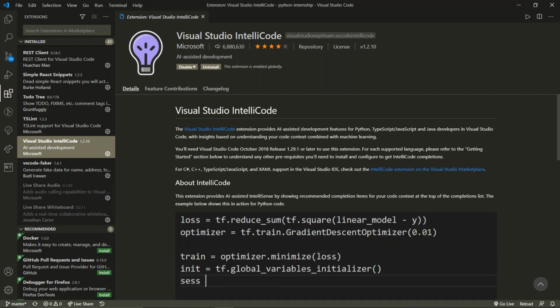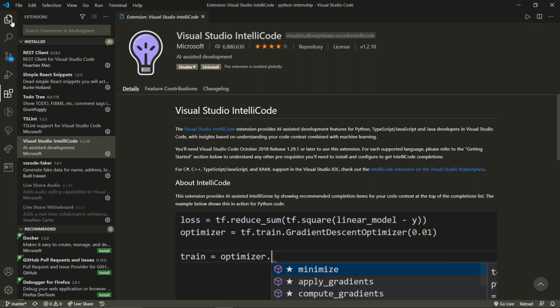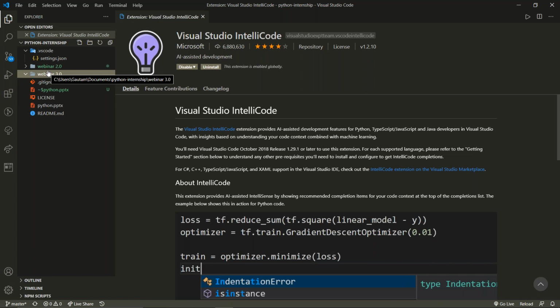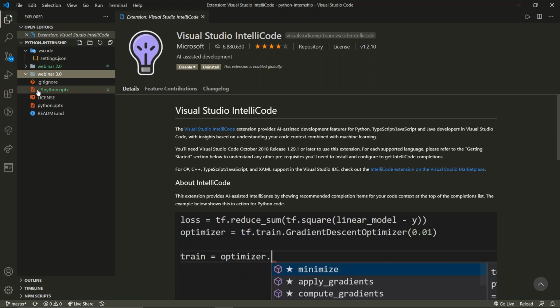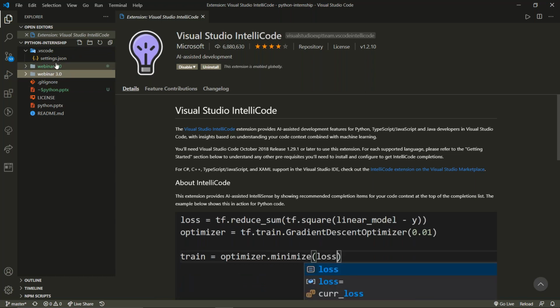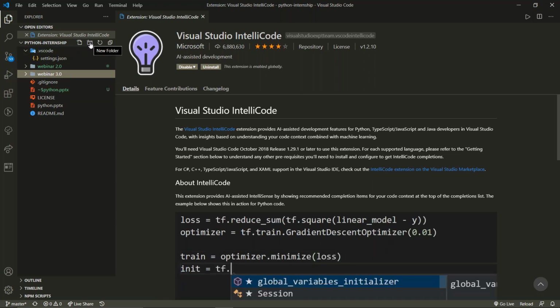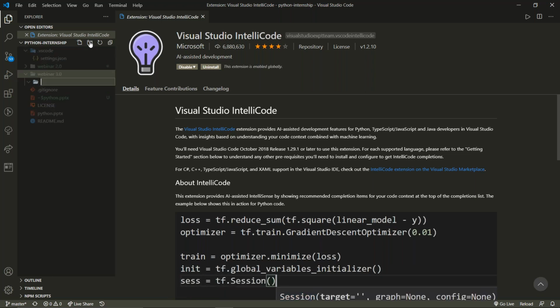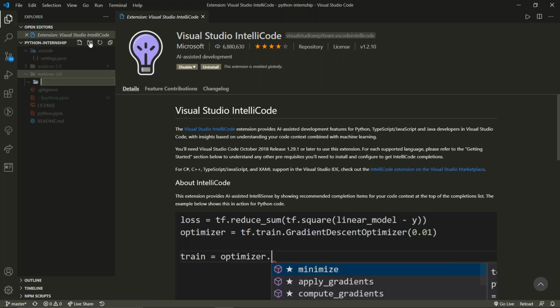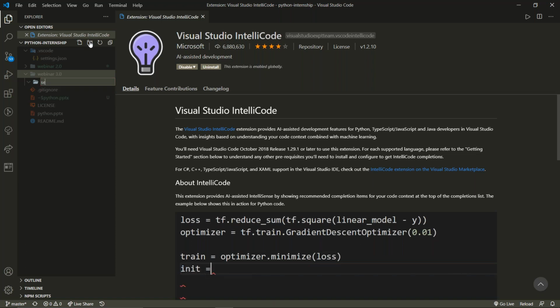Okay. Now, after doing all these things, we can go to this Explorer section, and we can create a new file. For creating a new file, you just need to come over here, click on the folder where you want to create, and I will just create a folder. Now, this is a folder and this is a file. Now, coming to the folder, I will write in the folder's name something like today's session one.